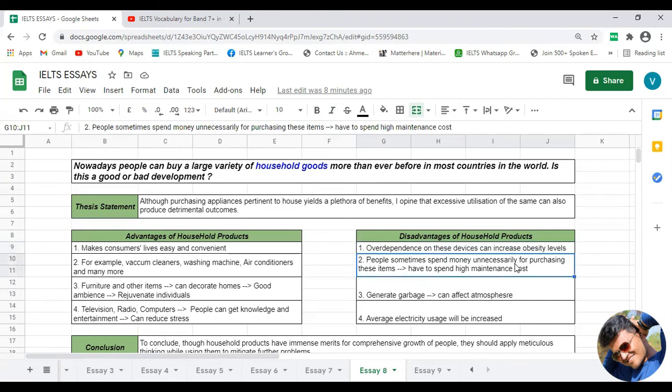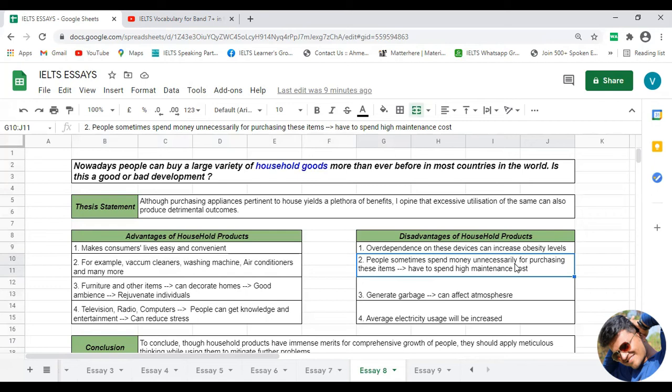Now the second point is that sometimes people spend unnecessarily on purchasing these products, and in the end they find that there are so many of these products within the home without any actual need.